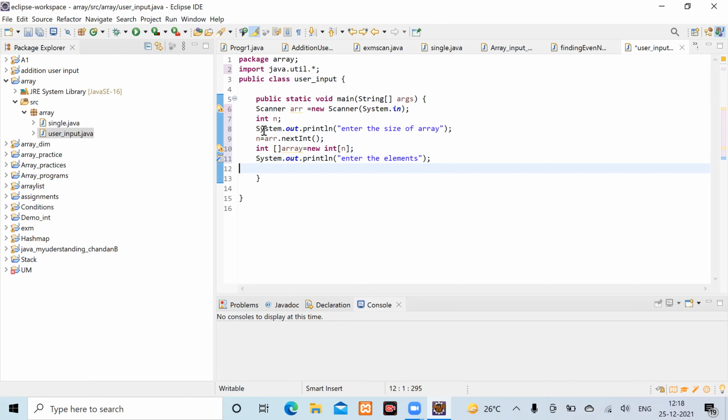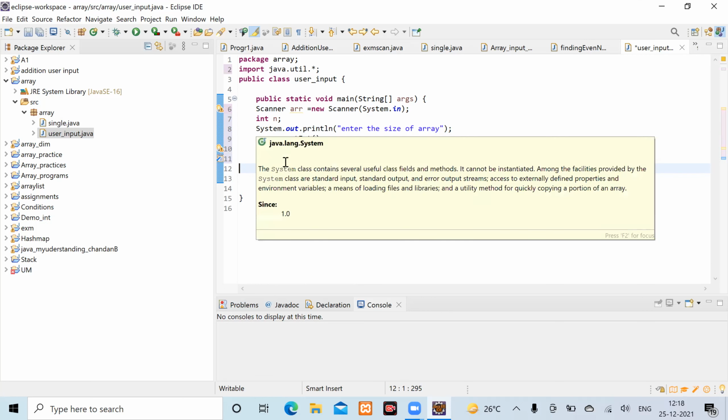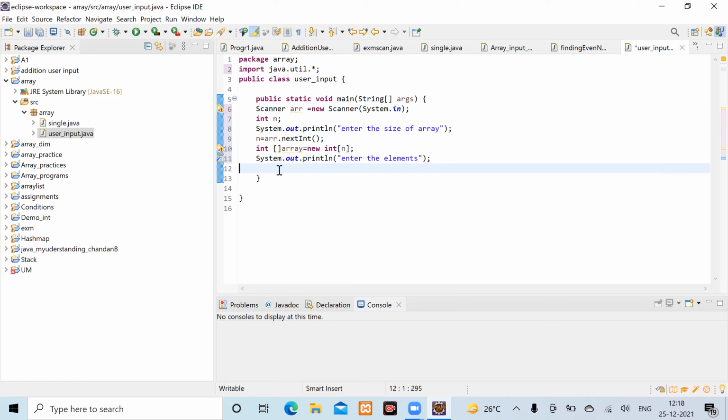Correct. Now you have to use a for loop, right? Because the user is going to enter the elements. So for loop, how is it going to run? For i is equal to 0, and it will run till the length of the array. And what is the length of the array? The size of elements you enter. So write down the for loop. Yes.